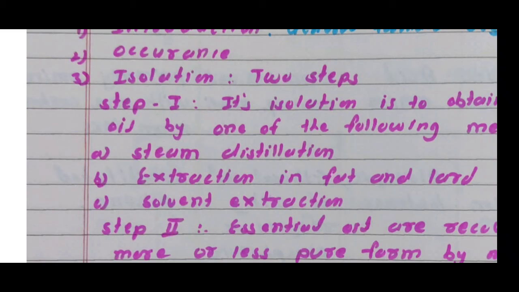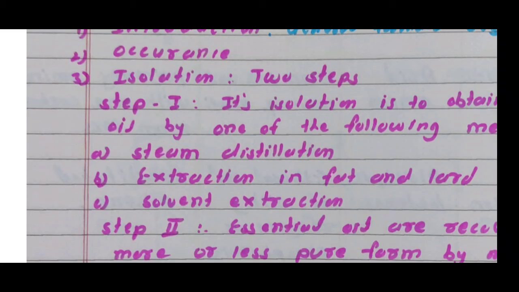Then the second method is extraction in fat and lard. Here fat is warmed to 323 Kelvin and uniformly spread over specially made trays. The leaves or flower petals are spread over the surface and kept aside for several days. Essential oils are extracted into the fat. The exhausted leaves or petals are replaced by fresh ones. The process is repeated till the fat is saturated with essential oil.